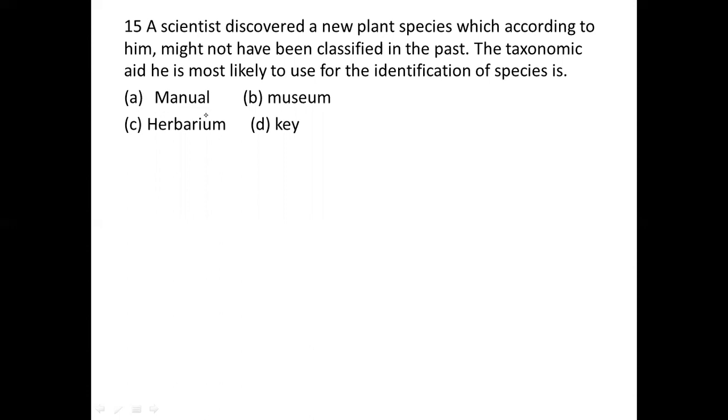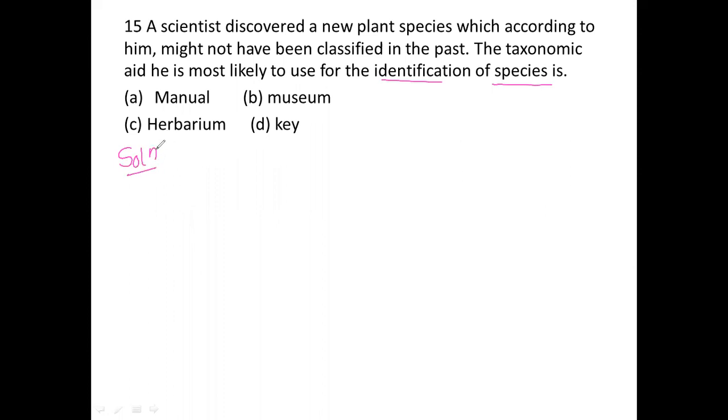The manual is not necessary to identify the organisms. For identification of the specimens, we are going to use the key characters, or the keys.